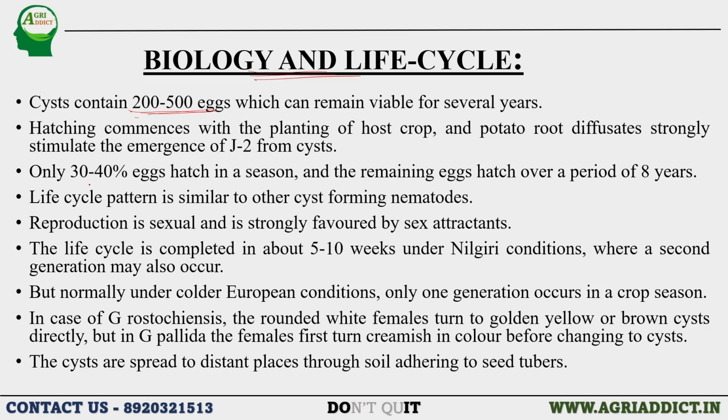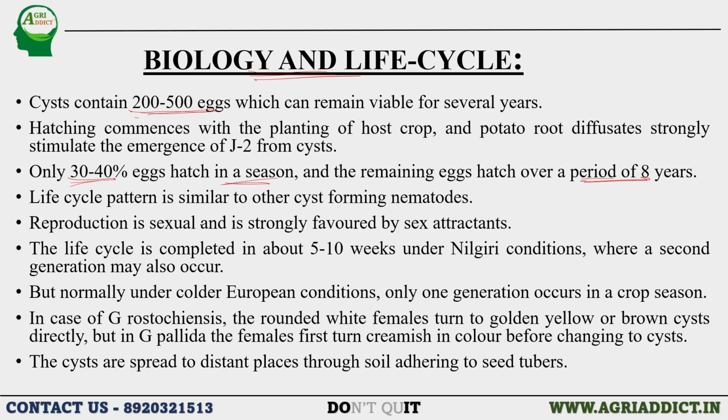One thing we have to keep in mind is that in cyst nematode there is staggered hatching, because only 30 to 40% of the eggs will hatch in one season, whereas the remaining 50 to 60% will hatch in other seasons whenever the conditions are favorable. That may take a period of around 8 years also. So long it can stay in the soil in the dormant condition. So the management methods for potato cyst nematodes or cyst nematodes will be difficult as they show staggered hatching.